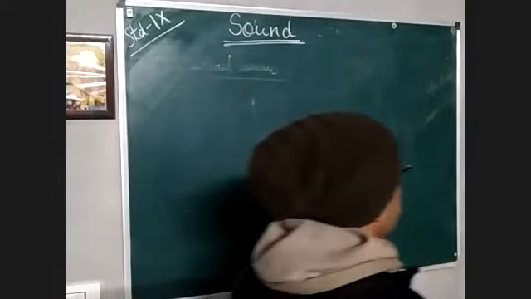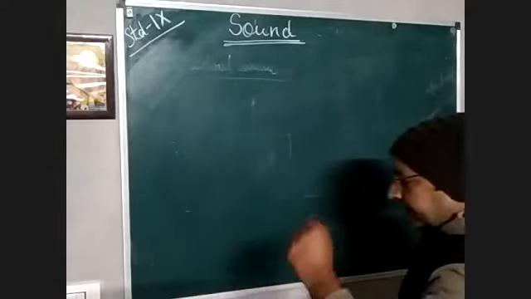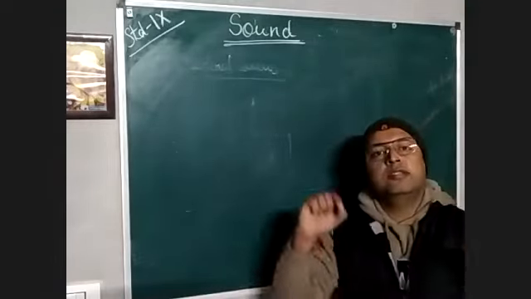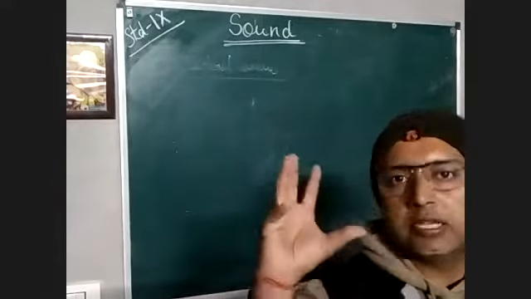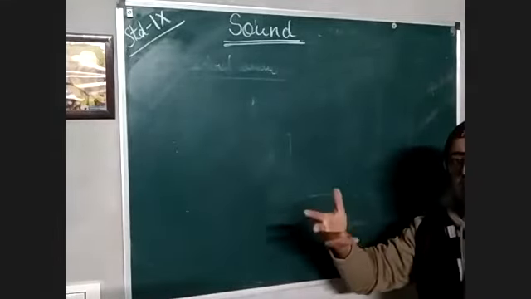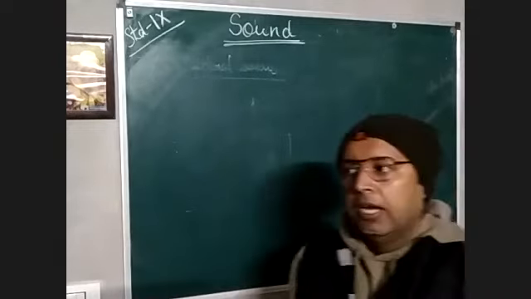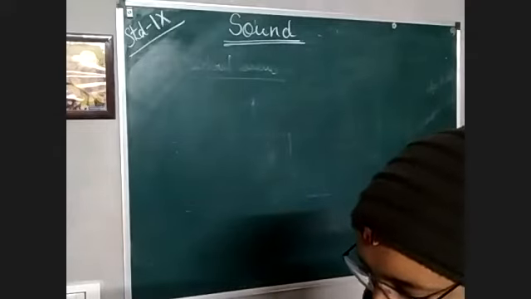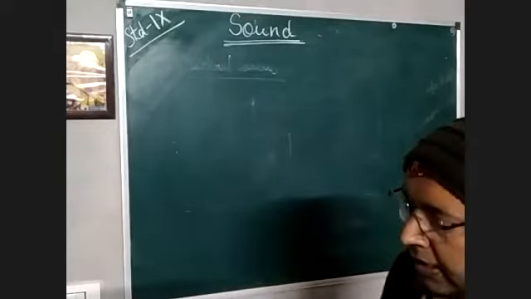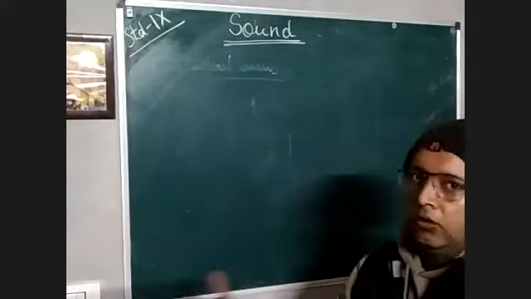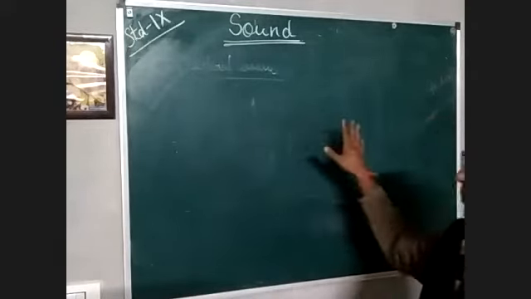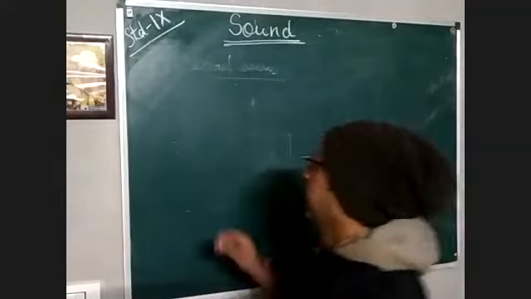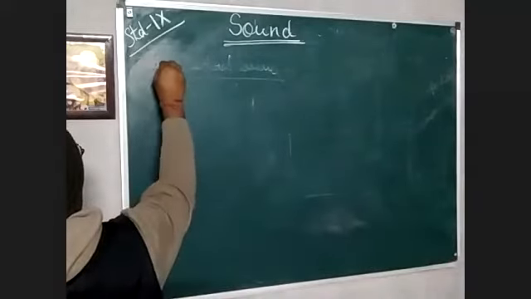Before telling you about the propagation of sound, I would like to tell you about mechanical waves and electromagnetic waves. In class 9, we have one question: why are sound waves called mechanical waves? Mechanical waves are the waves which require a medium to travel. And electromagnetic waves do not need any material to travel from one point to another. So, mechanical waves may be transverse or longitudinal, but electromagnetic waves are always transverse. They can never be longitudinal. Okay. Now we are going to discuss propagation of sound.